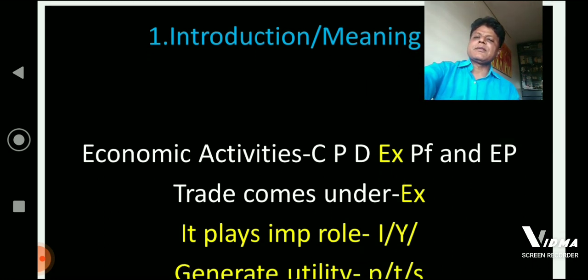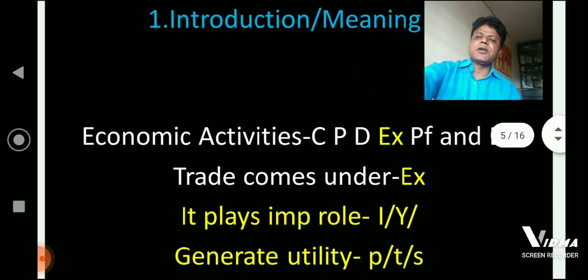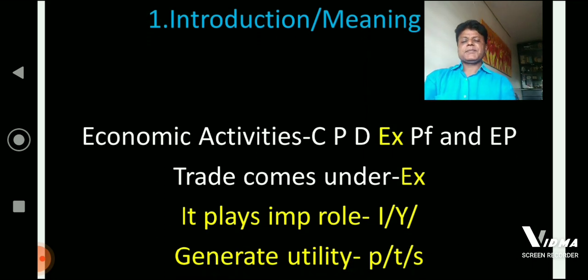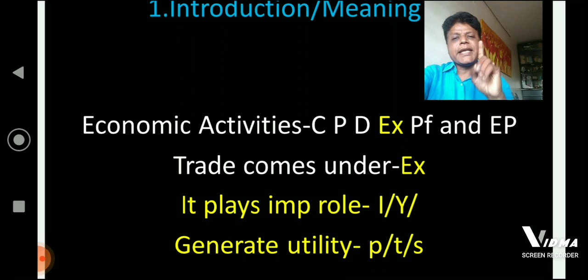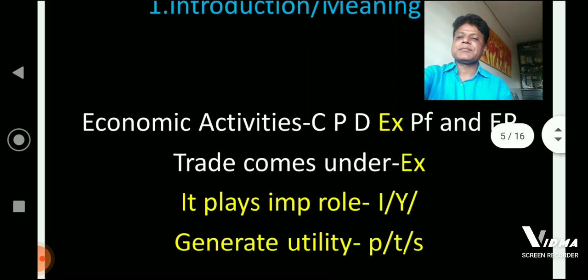You know that when we start discussion on introduction part of international trade, we recollect economic activities which are broadly classified into 6 categories. That is consumption, production, distribution, exchange, public finance, and economic planning. Trade comes under exchange economic activity. It's a part and parcel of exchange economic activity.